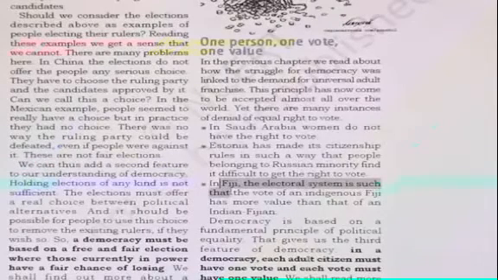In Fiji, the electoral system is such that the vote of an indigenous Fijian, those who were born and brought up in Fiji, has more value in comparison to the vote of an Indian Fijian.